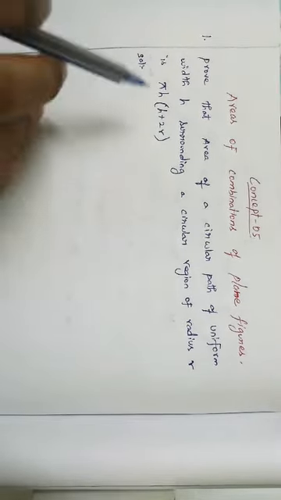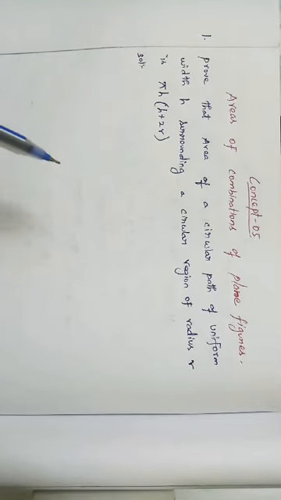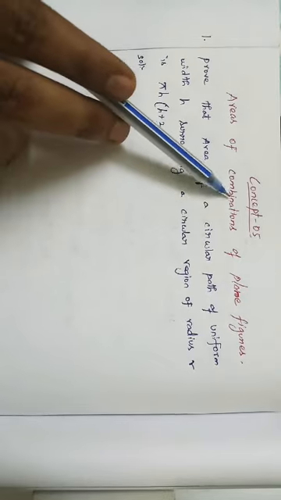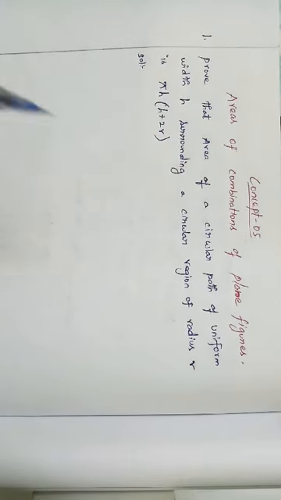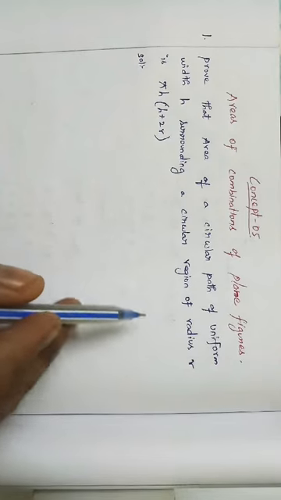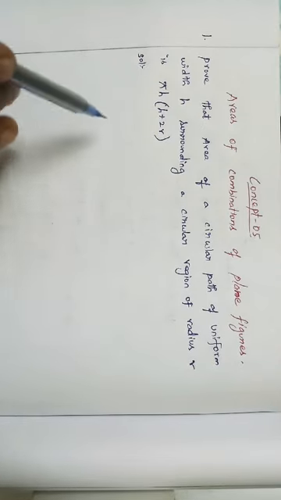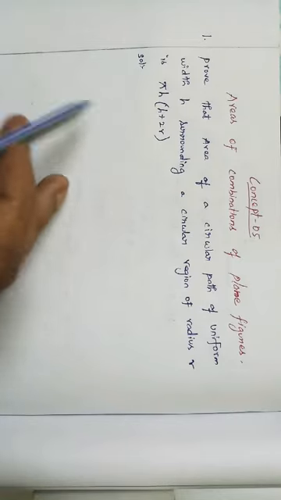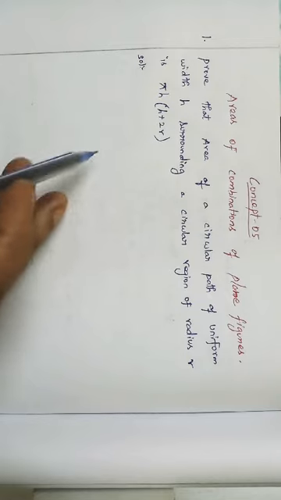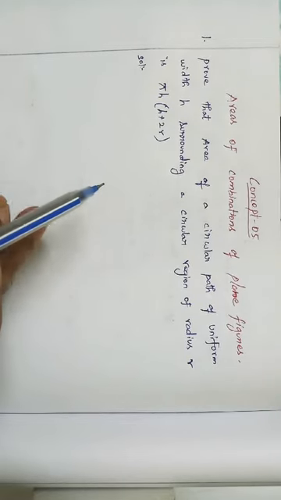In this concept, you have to keep one very important thing in mind: the given and to find. In the given part, a combination is nothing but more than one figure, so you may have two, three or four figures. You have to write all the names separately, what the shapes are, the plane figures we are having. Then we have to write the givens, and what we want to find.